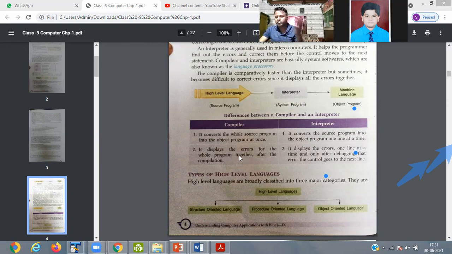So if I write 100 lines of code at a time, the interpreter will display the error one line at a time, and only after debugging that error does the control go to the next line. It displays the error on one line at a time, but only after debugging. So this is the compiler and interpreter.